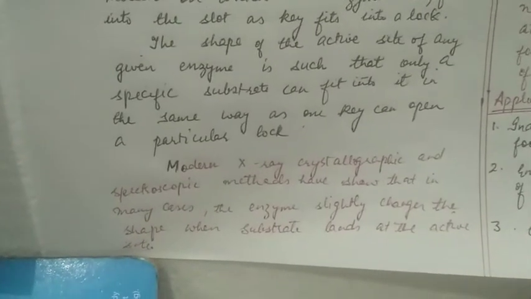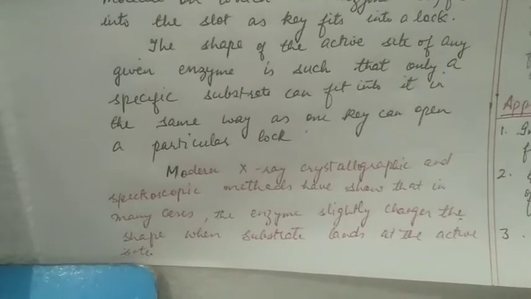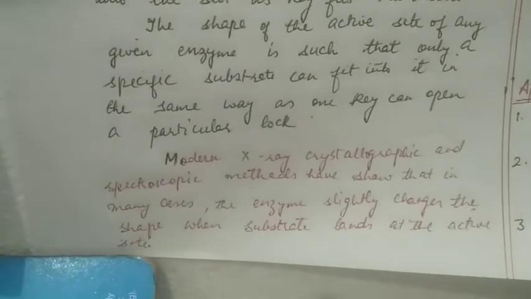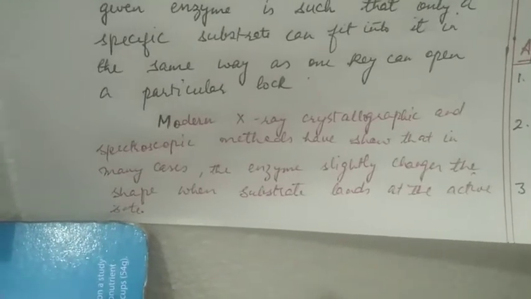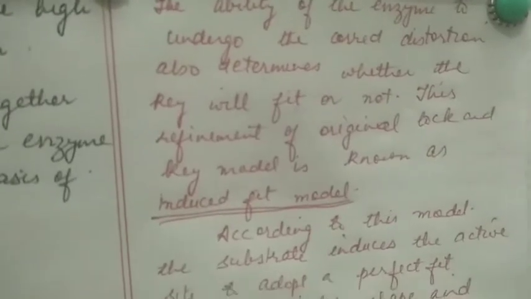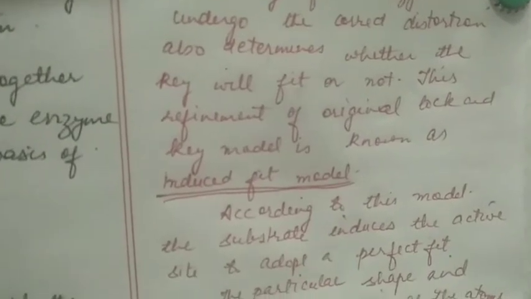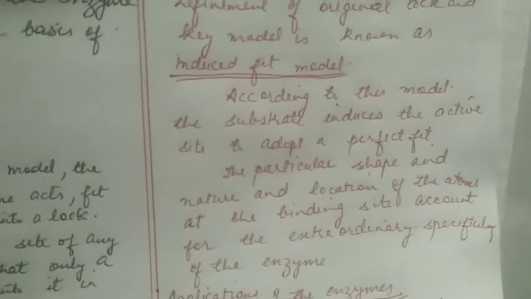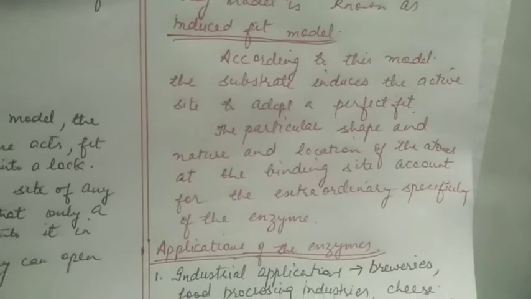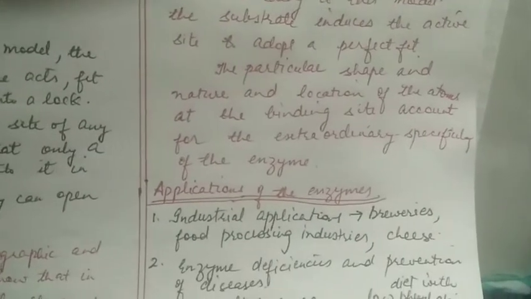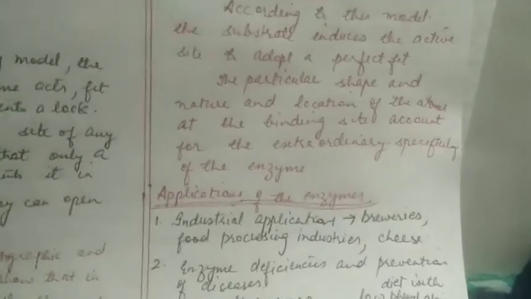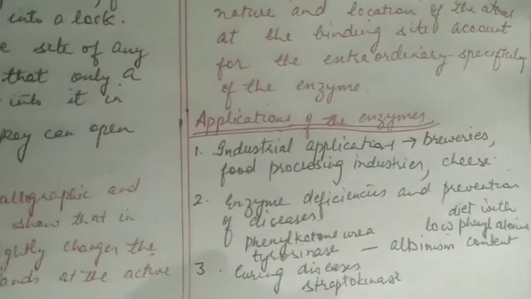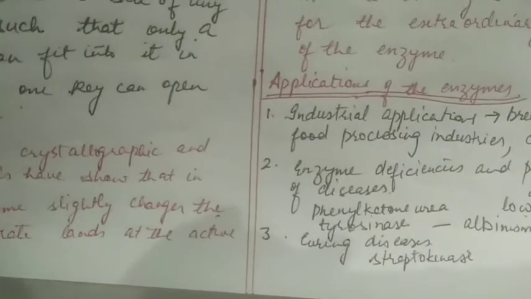Now, modern X-ray and crystallographic and spectroscopic methods have shown that in many cases the enzyme slightly changes its shape when substrate lands at the active site. The ability of enzyme to undergo the correct distortion also determines whether the key will fit or not. This refinement of original lock and key model is known as induced fit model. That is, the substrate induces the active site to adopt a perfect fit. The particular shape and nature and location of the atoms at the binding site account for the extraordinary specificity of the enzyme.